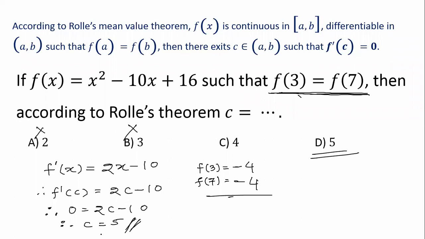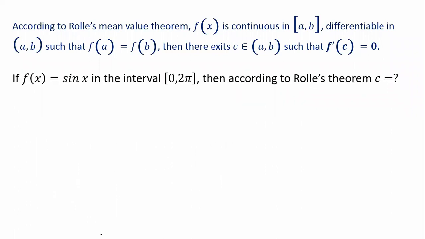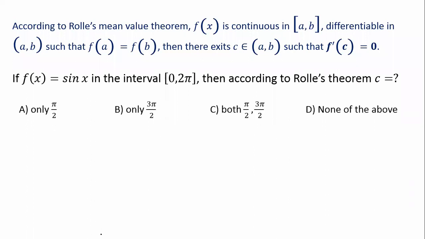Okay, so let us see. I think there will be one more. If f(x) equals sin x in the interval 0 to 2 pi, then according to Rolle's theorem, c equals, so these are the options. We know sin x is a continuous sine wave. Similarly, it is differentiable also. Further, f(0) means sin 0 is 0, and f(2 pi) means sin 2 pi is also 0. All three conditions are satisfied.